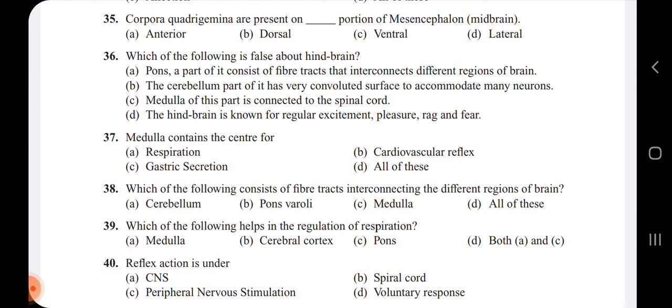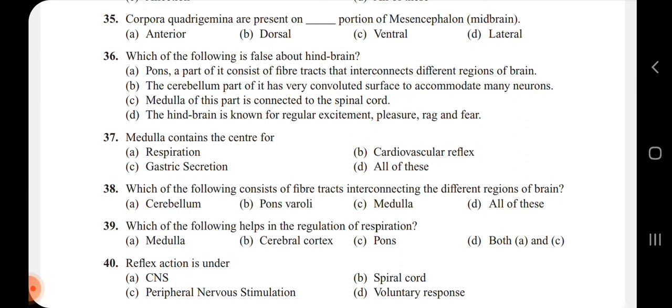Then option C, medulla of this part is connected to the spinal cord. The medulla oblongata is connected to the spinal cord. That is also correct. The hindbrain is known for regular excitement, pleasure, and rage and fear. So here the hindbrain is not known for regular excitement because the forebrain is responsible for it.